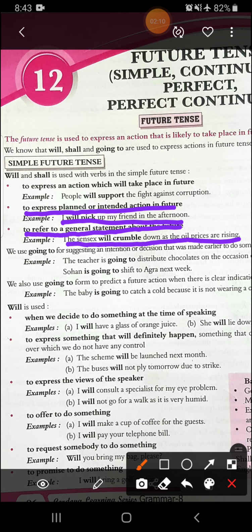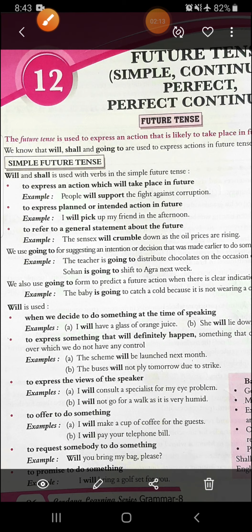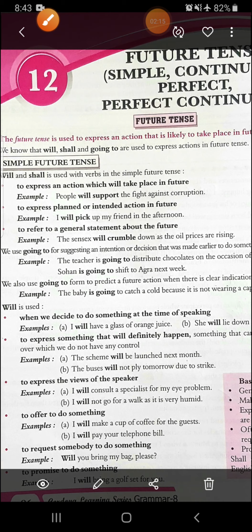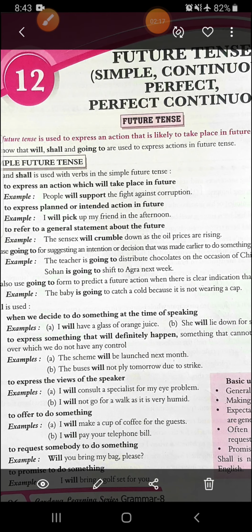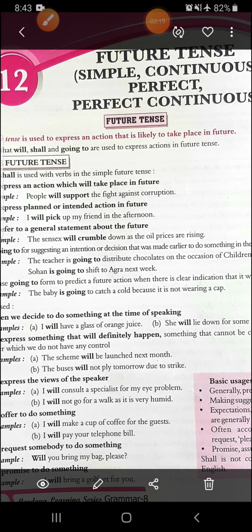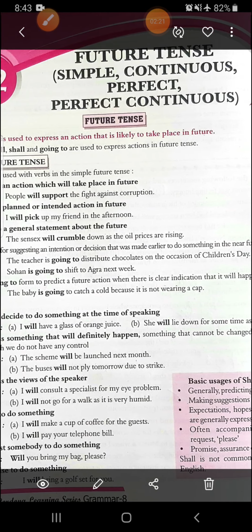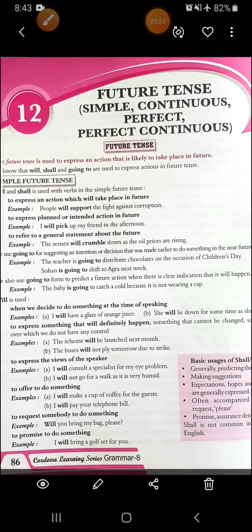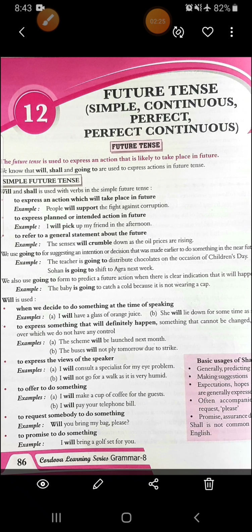So this is a general statement we are giving about future, that the Sensex will crumble down as the oil prices are rising. Okay. Then we use going to for suggestion, an intention or decision that was made earlier to do something in the near future.